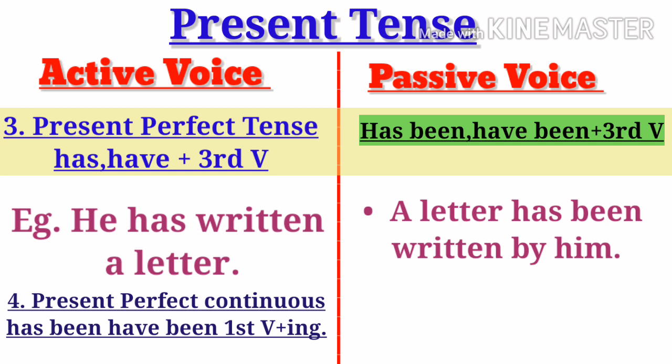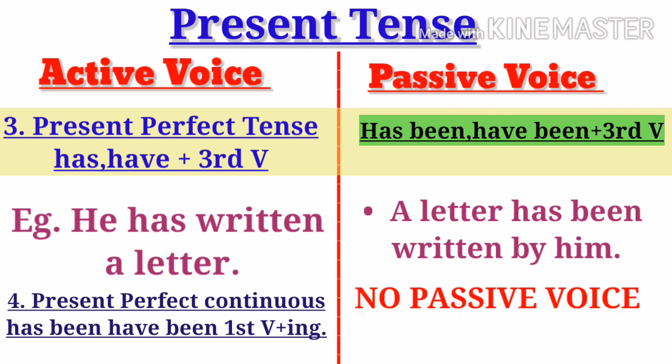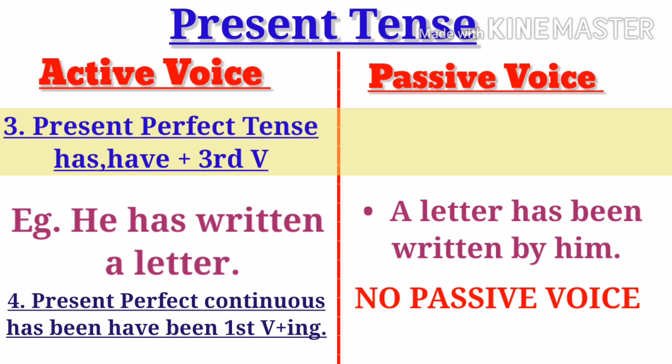Present perfect continuous tense means has been, have been, first verb ing plus time. Student, the sentence of present perfect continuous tense are not complete for the formation of passive voice. So there is no change or no passive voice for present perfect continuous tense.